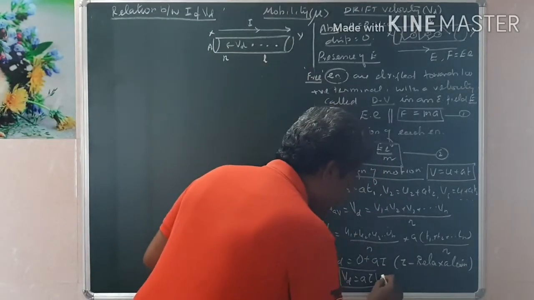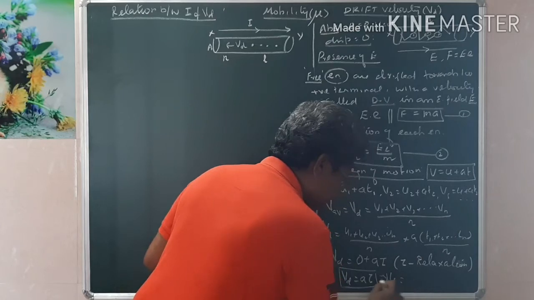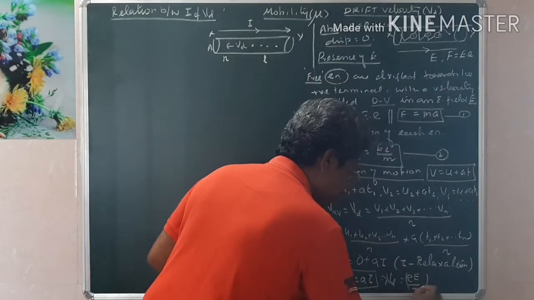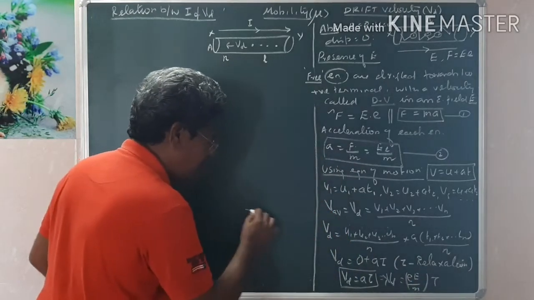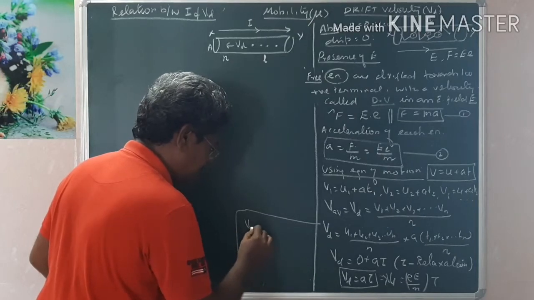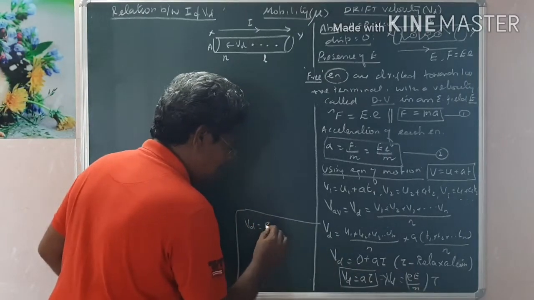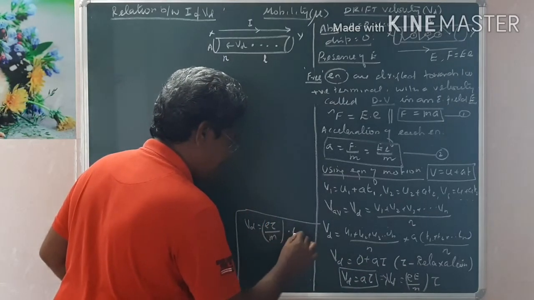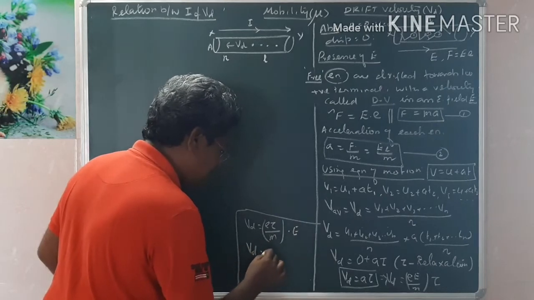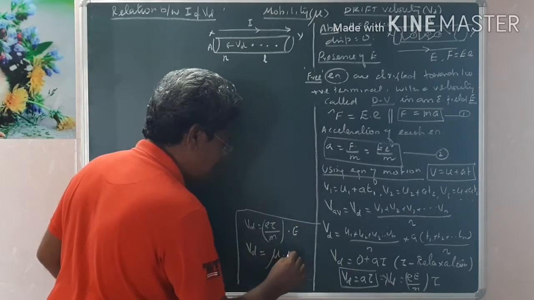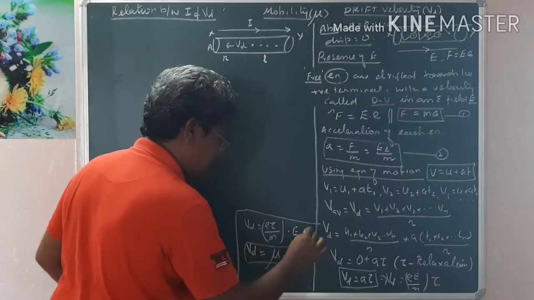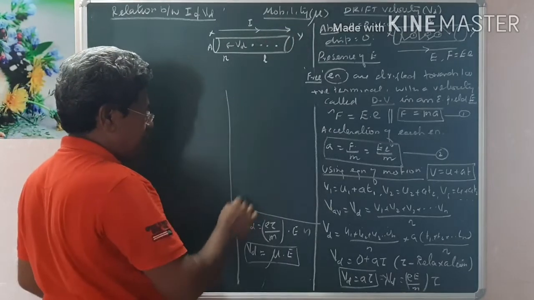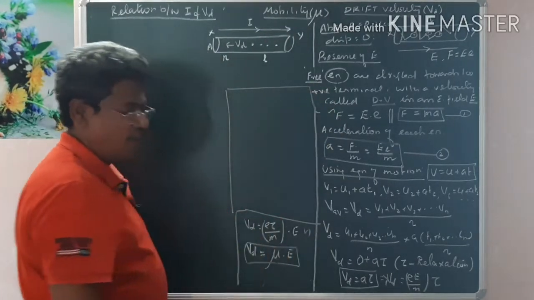Now we substitute the value of A, which you already have. By putting this value, Vd is equal to A, which is eE by m, into tau. I am rewriting here, therefore drift velocity could be written as e tau by m into the electric field E, and this e tau by m is a constant, which can be called some constant mu into E. This is the expression for drift velocity, with a new term that we are calling mobility.